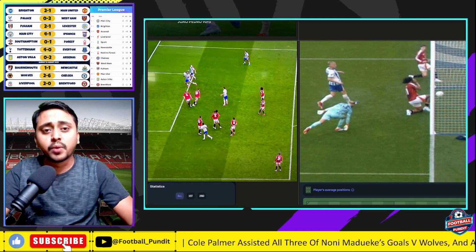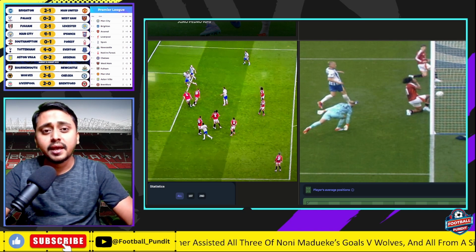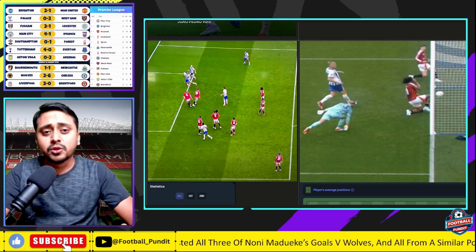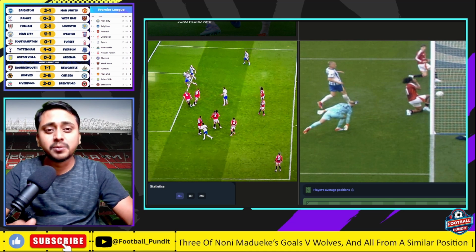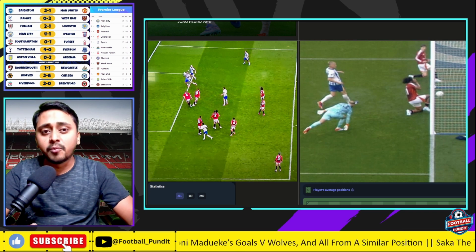The one on the right is where Garnacho scored the goal, but unfortunately it was touched by Joshua Zirkzee, which then resulted in an offside and the goal was disallowed. Now, even though you might feel like Garnacho was unlucky, which I also feel he was a bit unlucky, but if you see, he was clear on goal.